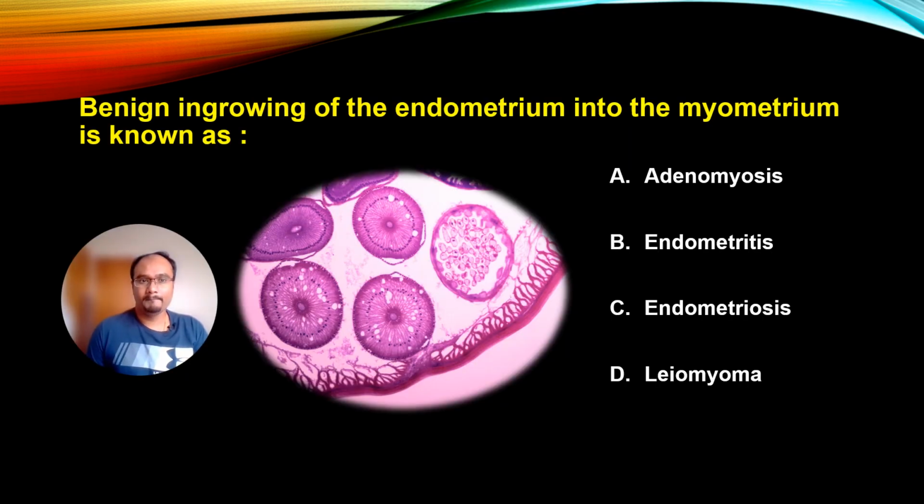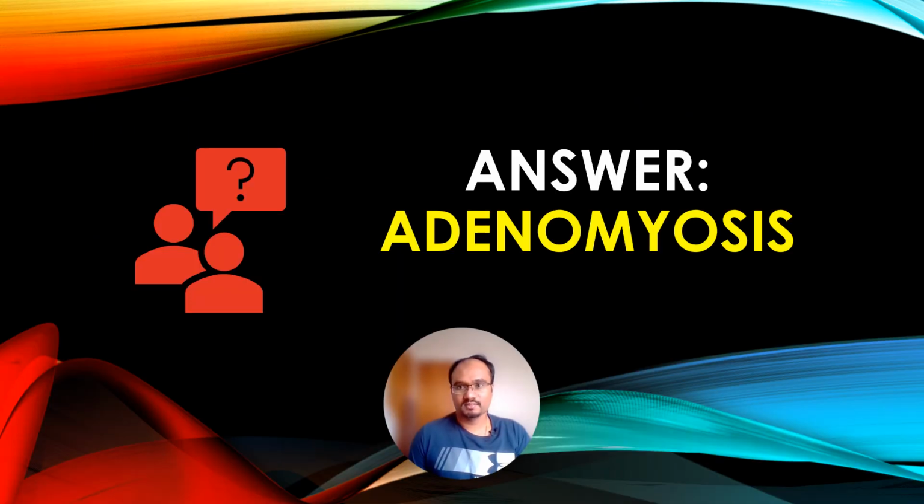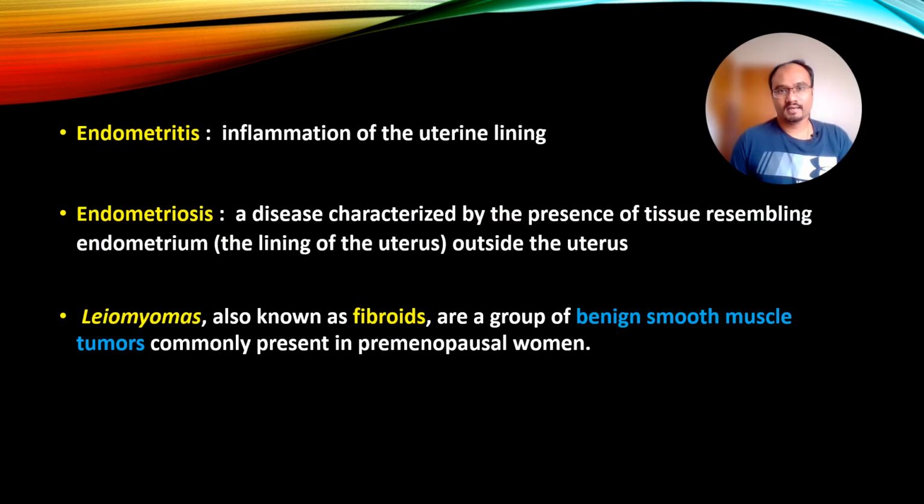So the next question is, benign ingrowing of the endometrium into myometrium is known as, and the options are adenomyosis, endometritis, endometriosis, leiomyoma. And the correct answer is adenomyosis. So endometritis is the inflammation of the uterine lining. Endometriosis is a disease characterized by the presence of tissues resembling endometrium outside the uterus. So endometrium is the lining of the uterus. And let's see leiomyomas. They are also known as fibroids, a group of benign smooth muscle tumors commonly present in premenopausal women. Let's go to the next question.